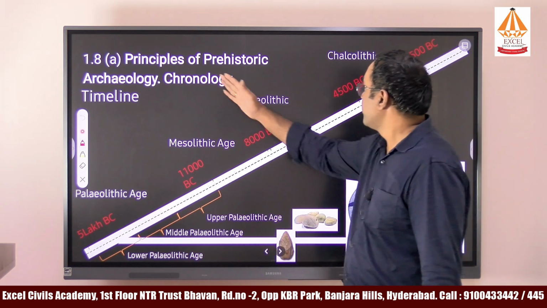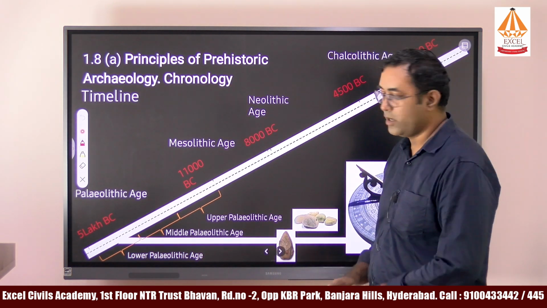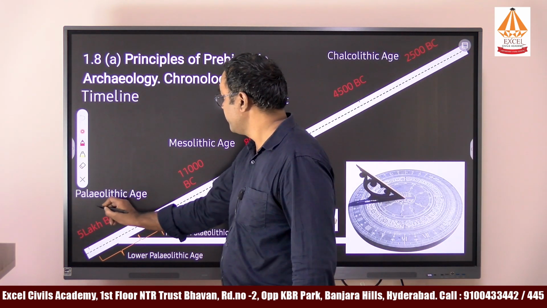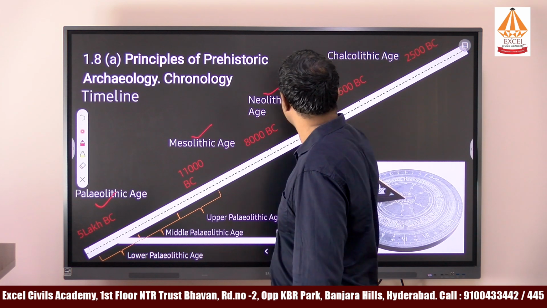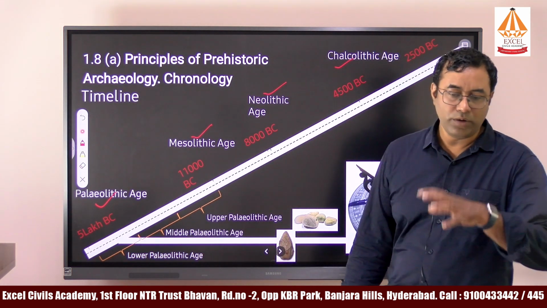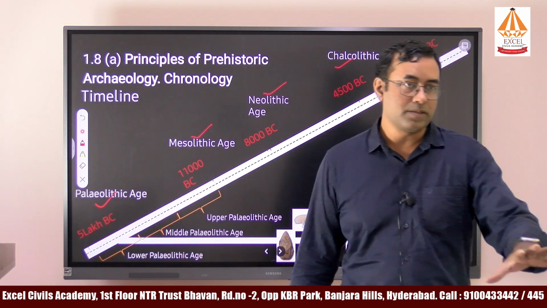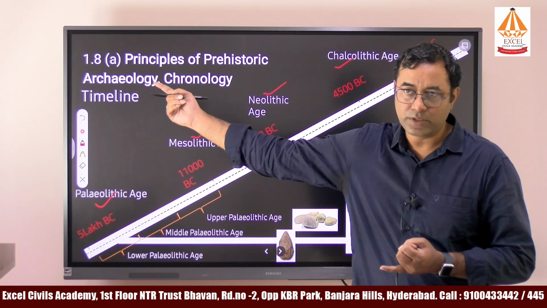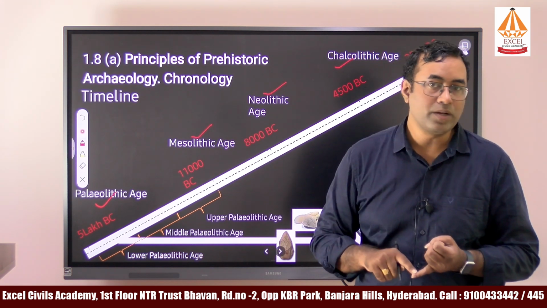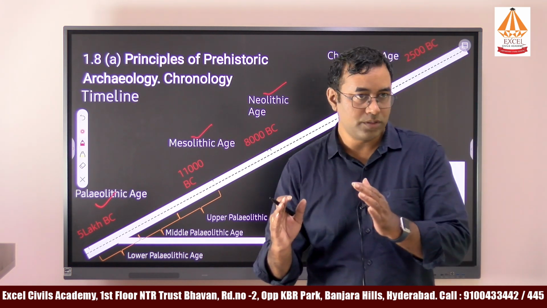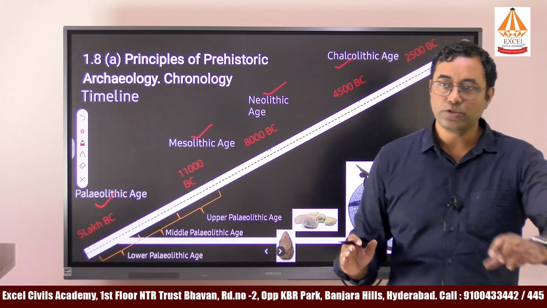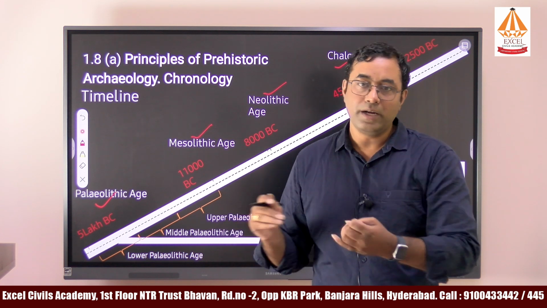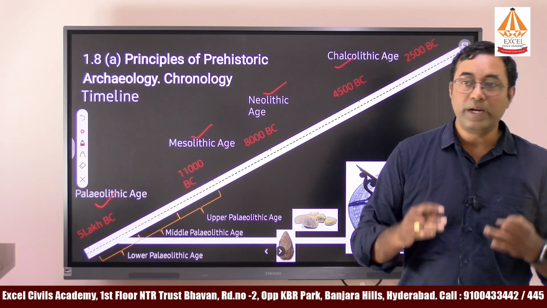In prehistory or prehistoric archaeology, we will study the different lithic ages, starting from Paleolithic, Mesolithic, Neolithic and Chalcolithic. We will study the culture, meaning the different fossils first of all. We have studied fossils earlier. We will study the tool typologies they were following. They used stones in the hunting process, so what different types of stones the prehistoric humans used, as well as what different types of metals they used.